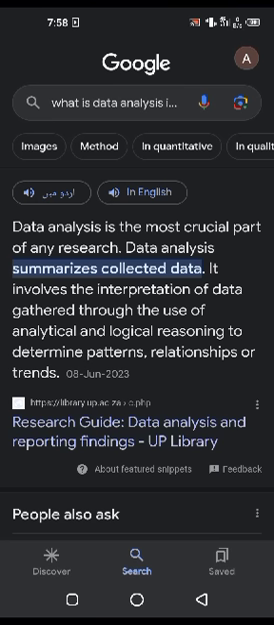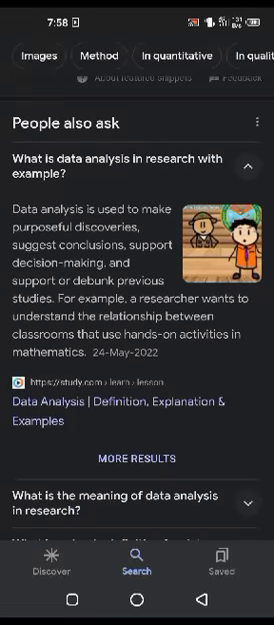Data analysis summarizes collected data. It involves the interpretation of data gathered through the use of analytical and logical reasoning to determine patterns, relationships or trends. Data analysis is used to make purposeful discoveries, suggest conclusions, support decision making, and support or debug previous studies.